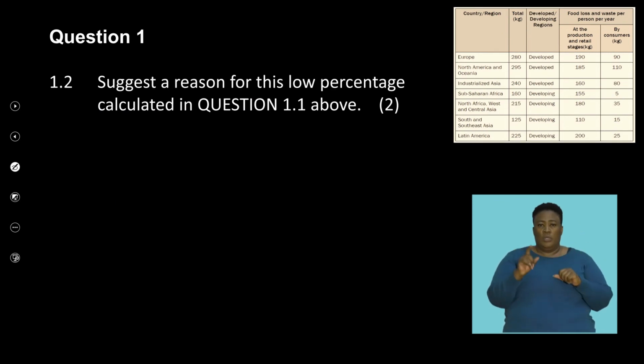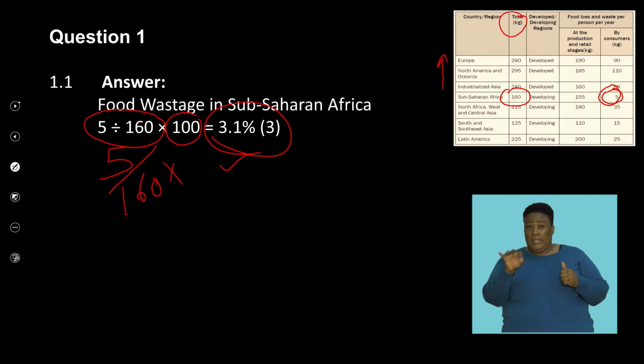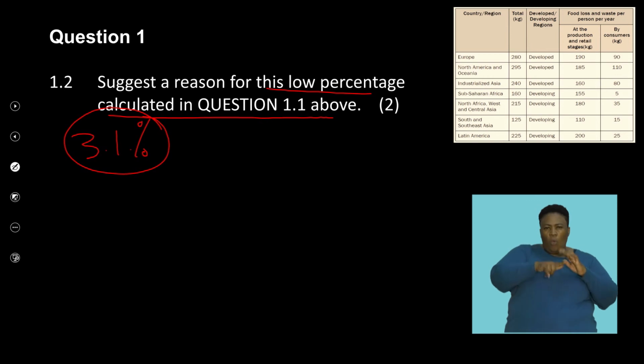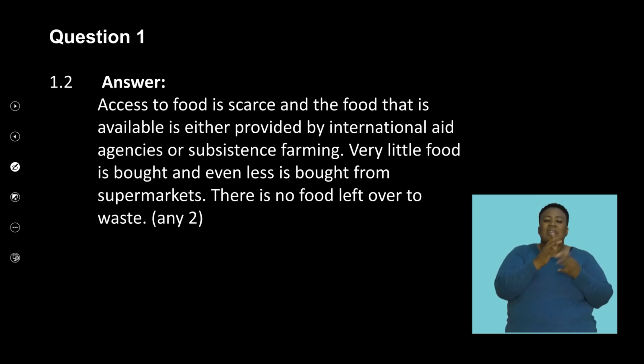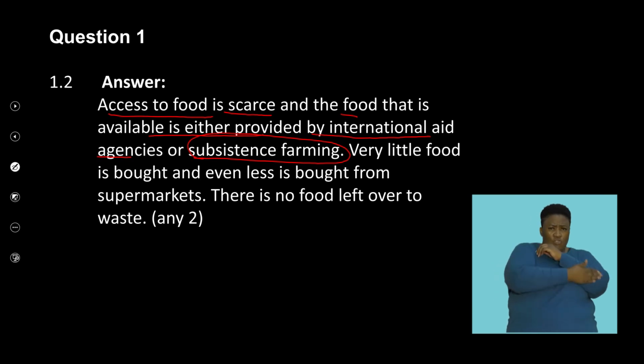Cool. The next question. Suggest a reason for this low percentage calculated in question 1.3. So we said that if we go back to that slide, it's about 3.1%. So we've got to suggest why there is such a low percentage of wastage. And as we discussed earlier on, remember that access to food is scarce, and the food that is available is either provided by the international aid agencies or by subsistence farmers. So when a country is experiencing poor availability of food, the tendency to waste food is significantly less. So if you don't have enough, you're not going to waste.